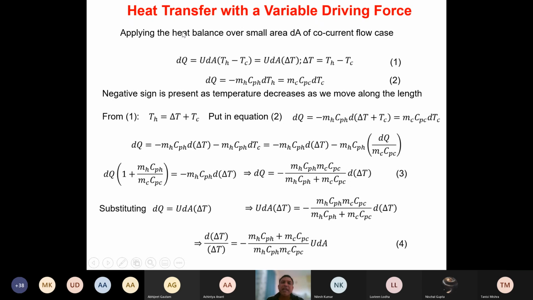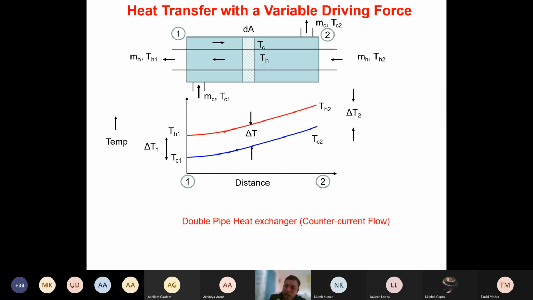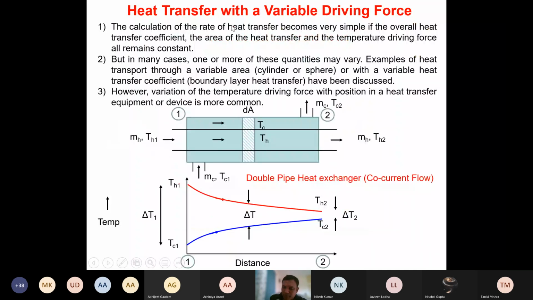So applying the heat balance over a small area dA of a co-current flow case, what will be dq? dq is nothing but the heat transfer present in this small area. In this small area, there are three types of heat transfer. One is the direct heat transfer between the hot fluid and cold fluid, which is occurring here, isn't it?